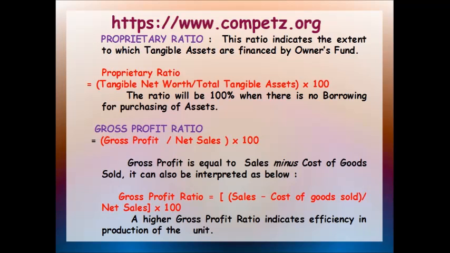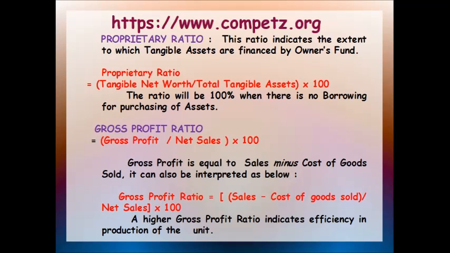Okay, we will see one problem here. Suppose in a business the total assets or total tangible assets amount to 4 lakhs, and the proprietor's equity or total tangible net worth is 3 lakh.